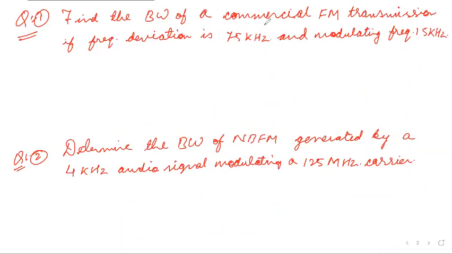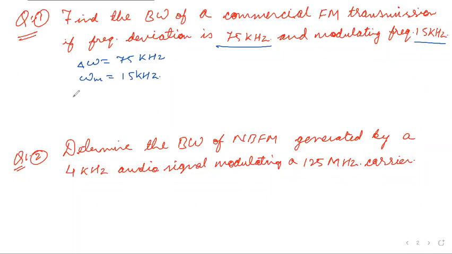So find the bandwidth of a commercial FM transmitter if the frequency deviation is 75 kilohertz and the modulating frequency is 15 kilohertz. So we have del omega as 75 kilohertz and the modulating frequency omega m as 15 kilohertz.